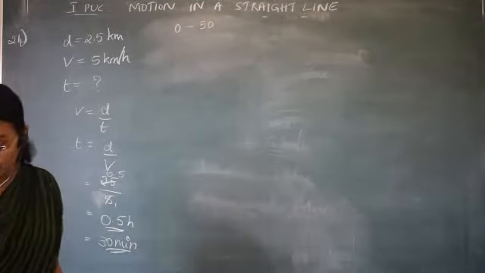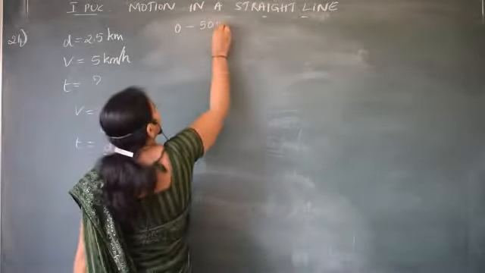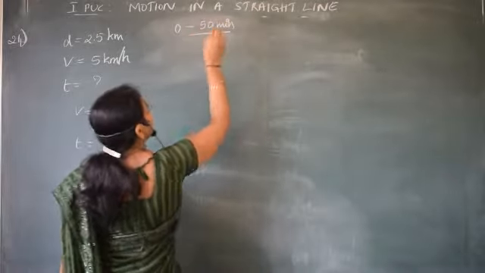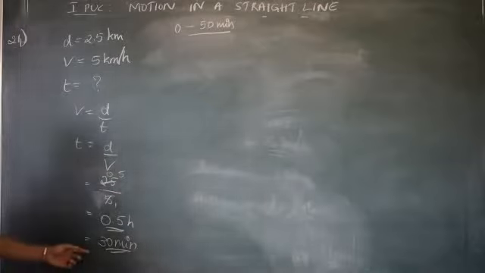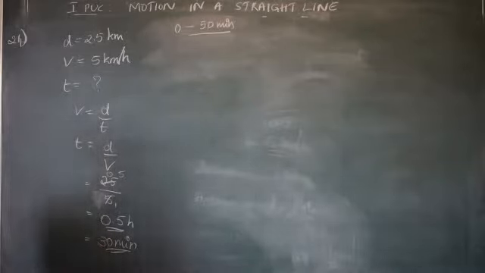Zero to 50 minutes. How to calculate for this? See here, this is the time taken by the man to reach the market, correct? What is the time taken by the man to return back to the home from market?